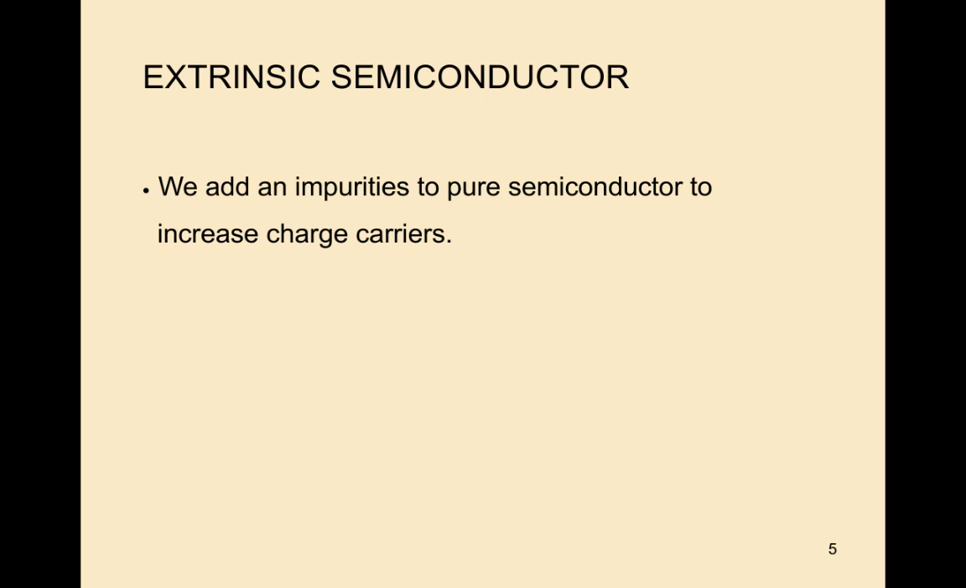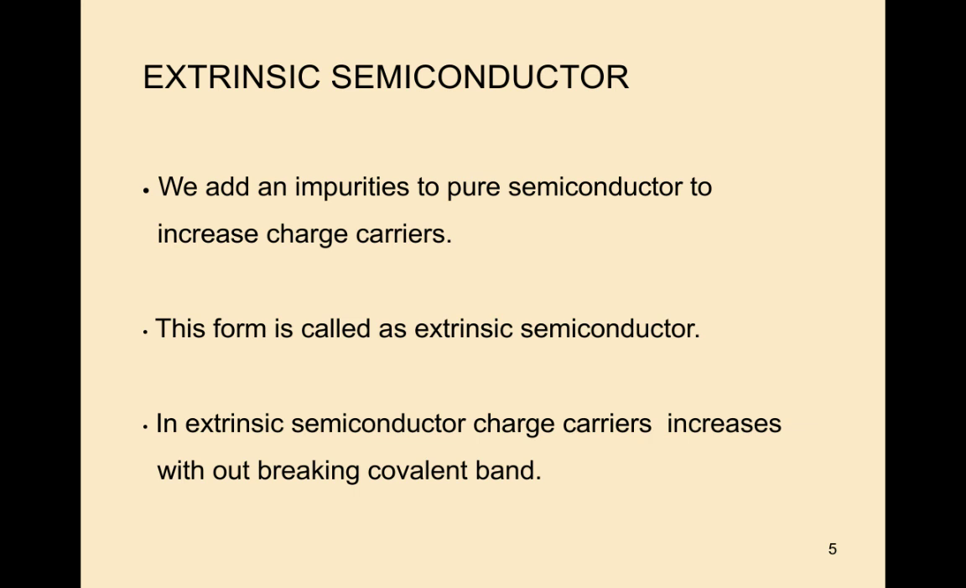How the extrinsic semiconductors are formed, next we will see. We add an impurity to a pure semiconductor to increase charge carriers. Why are we adding the impurities to the pure semiconductor? To increase the charge carriers. This form is called the extrinsic semiconductor.